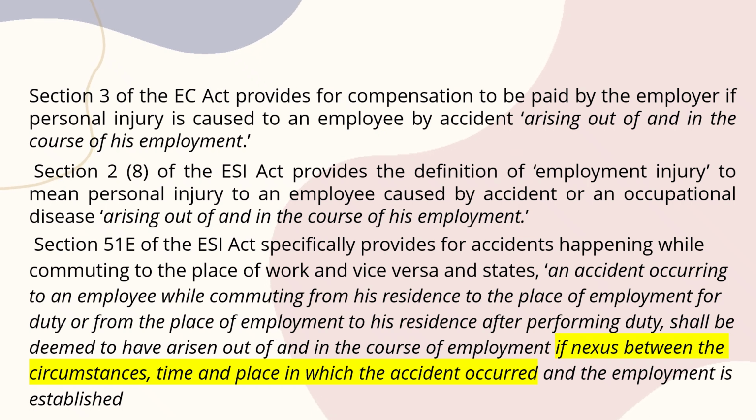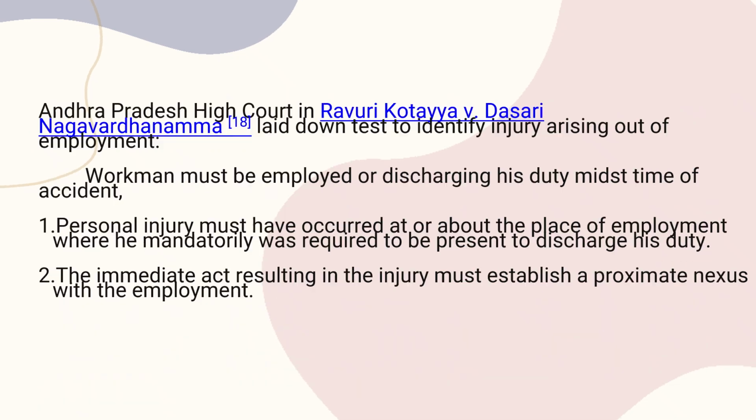And section 51(e) of the ESI Act states that there has to be a nexus between the circumstances, time and place in which the accident occurred. That is very important to claim compensation under the ESI as well as the Employee Compensation Act.